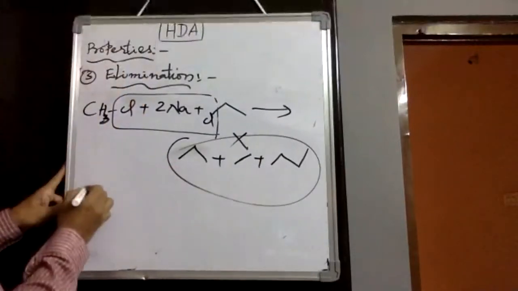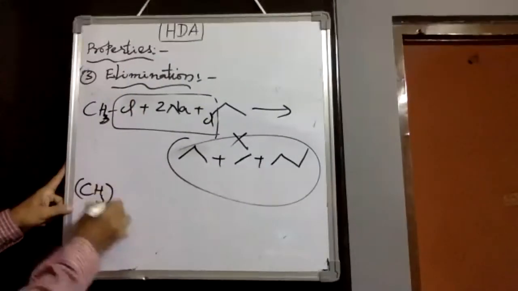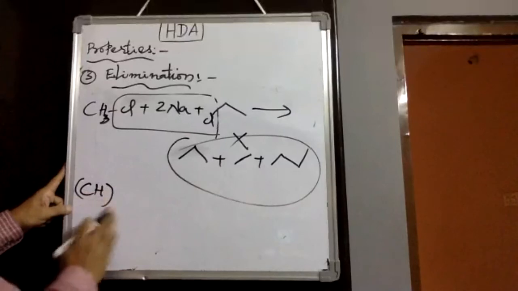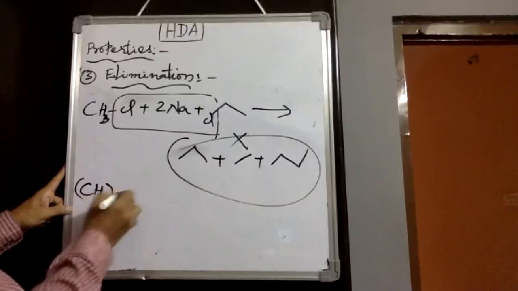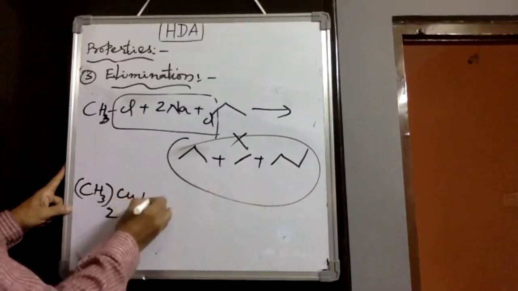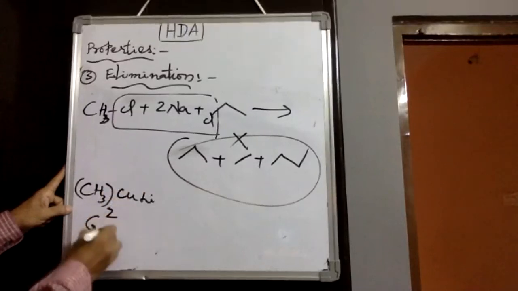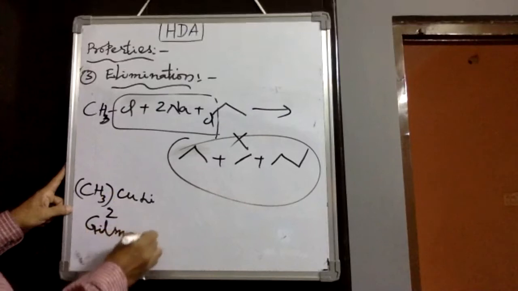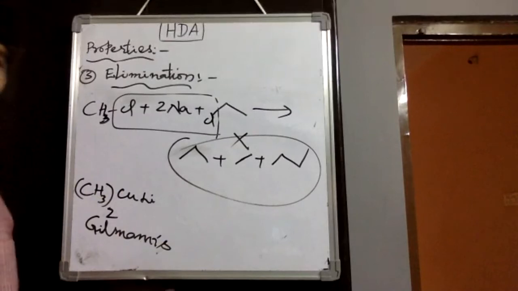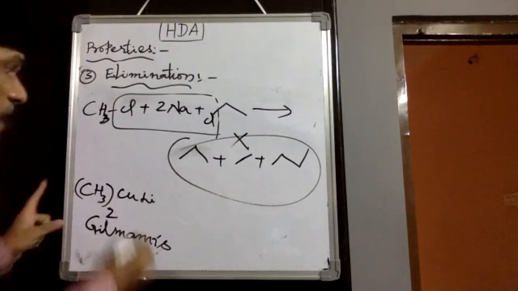In Corey-House synthesis, say we take methyl, and the dialkyl lithium cuprate is called Gilman's reagent. We get this when methyl bromide reacts with lithium metal to give alkyl lithium, then addition of copper converts it into Gilman's reagent.